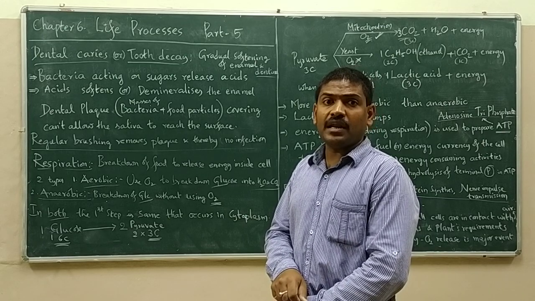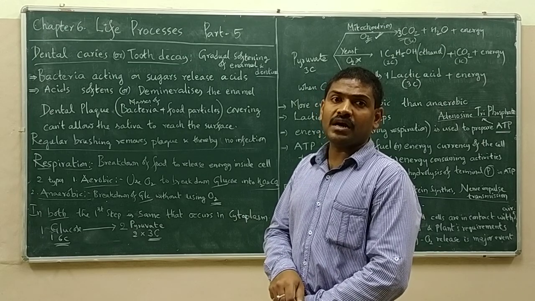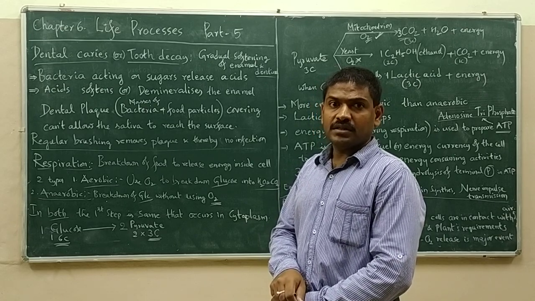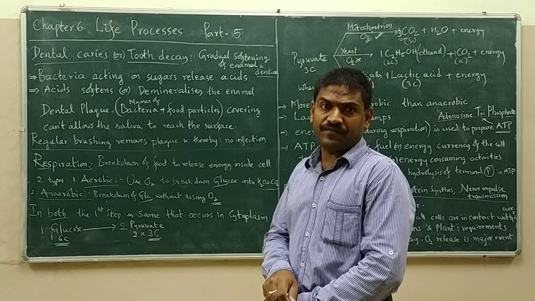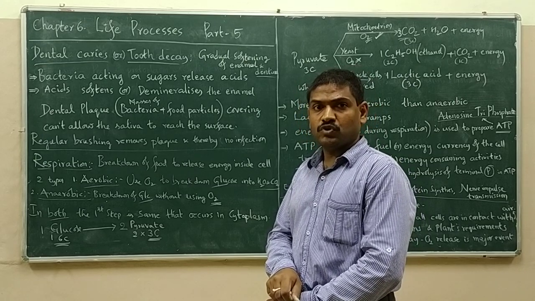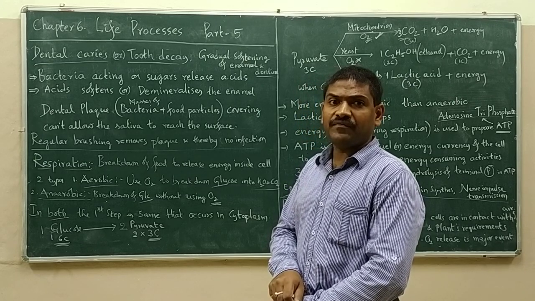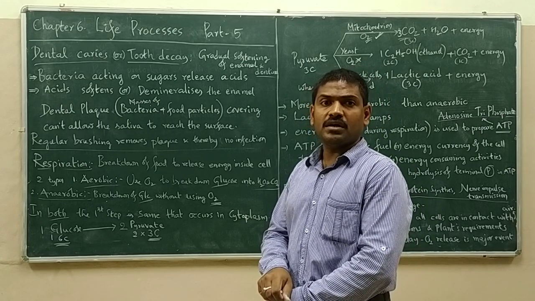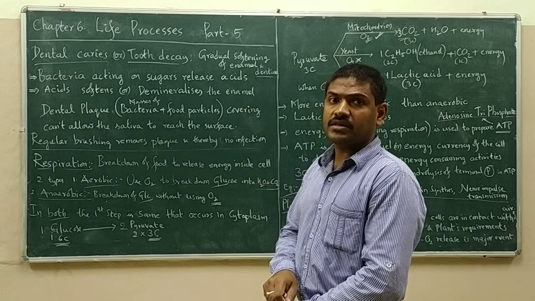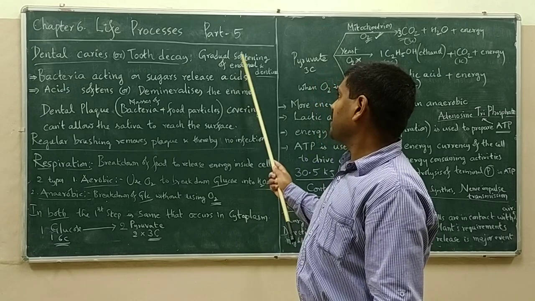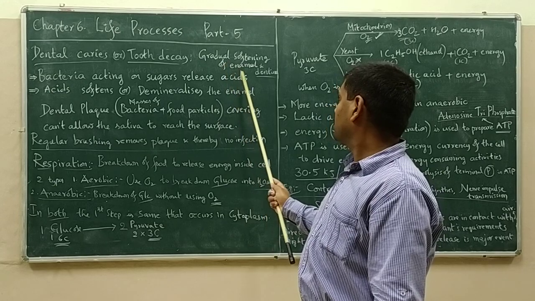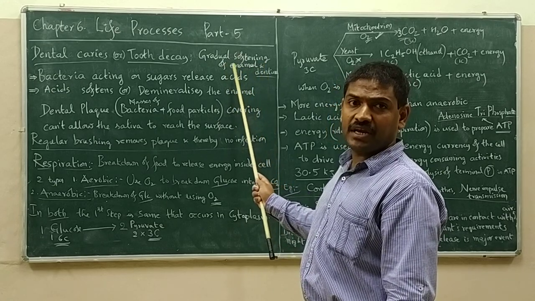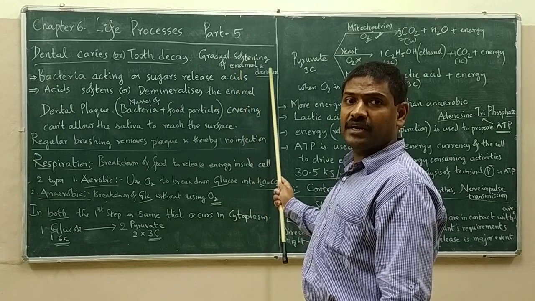But as the dental plaque covers the surface of the teeth, the saliva cannot reach the surface of the teeth. So, the release of acids by the bacteria acting on the sugars will cause gradual softening or demineralization of enamel and dentin.